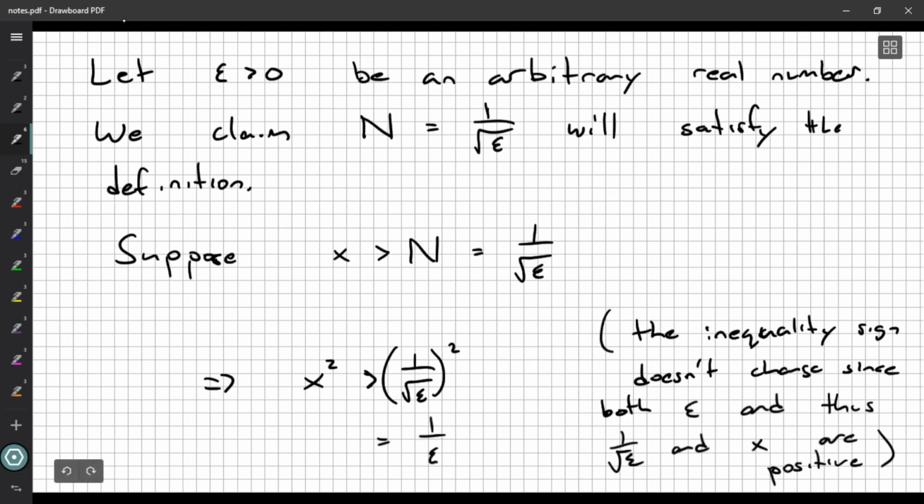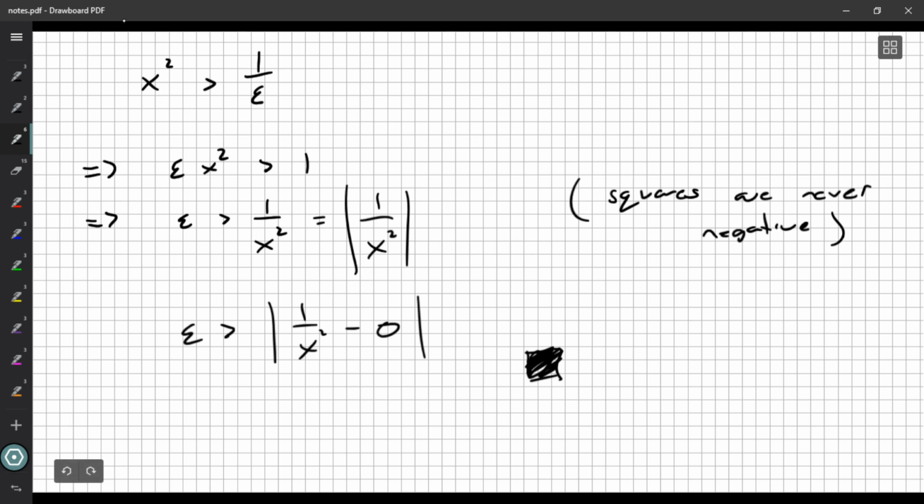So we made a claim about an N, and then we started by assuming the x satisfied that condition. We had to be a little careful as we did things, but we transformed this statement, comparing x and N, into the desired statement showing that those same values of x must satisfy this relationship: 1 over x squared minus 0 in absolute value must be less than epsilon.